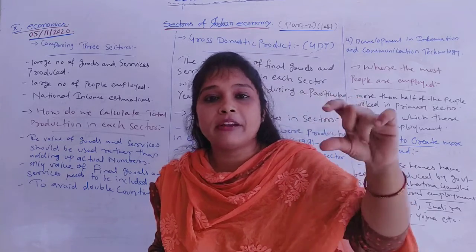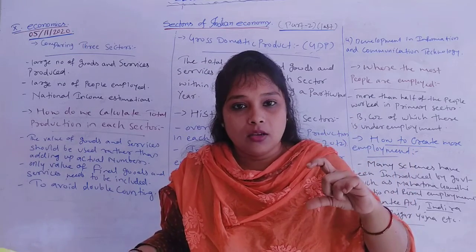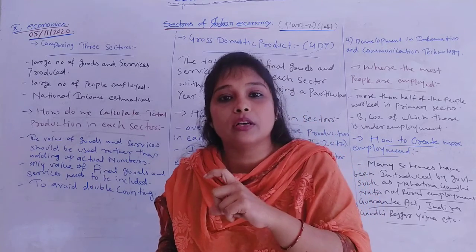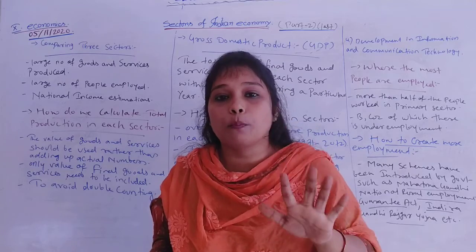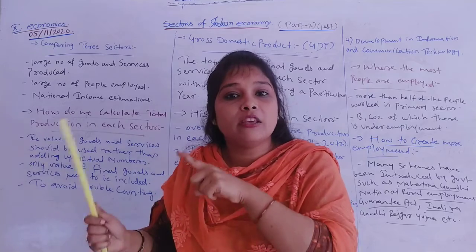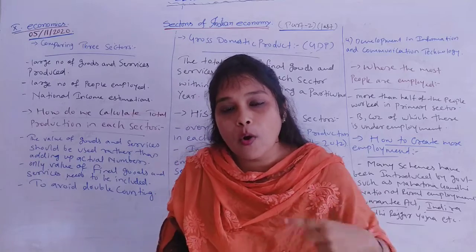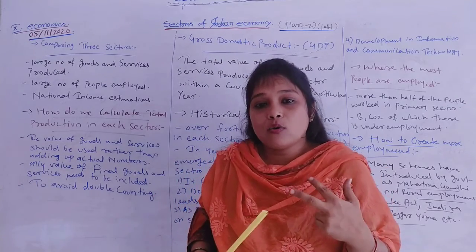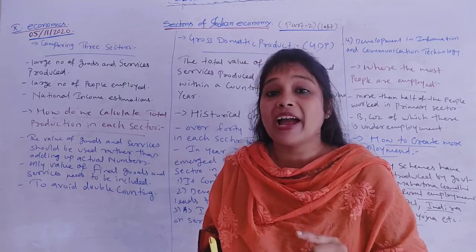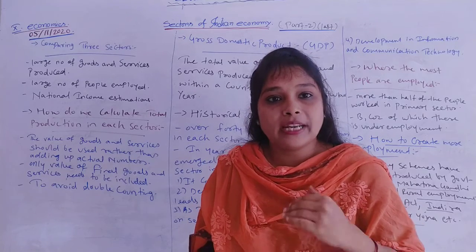So the wheat which is 10 rupees per kg becomes cake with a price of 18 rupees. Over here we are going to calculate only the price of the final good, that is the cake, which is 18 rupees. We are not calculating 10 rupees and 15 rupees because that value is already added in the value of the final good. That is why, to avoid double counting, when we calculate production in each sector, we only calculate the total price of the final goods and services produced in each sector. Understand? So it avoids double counting.